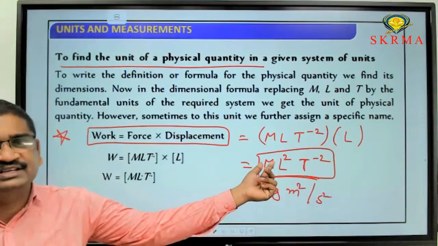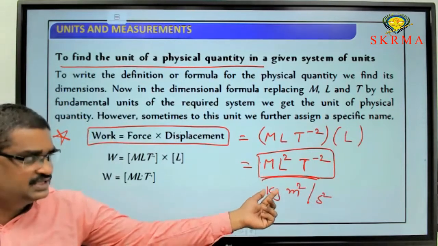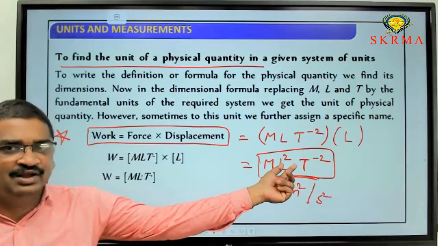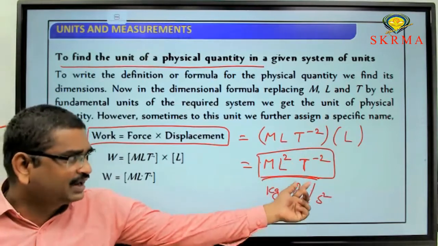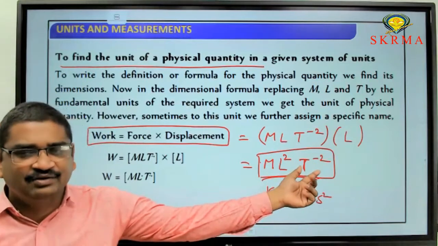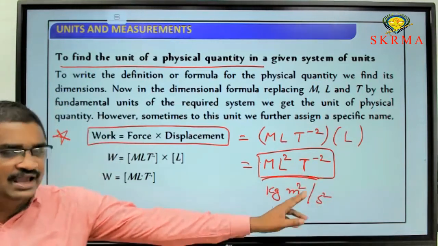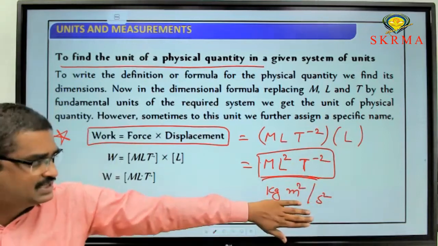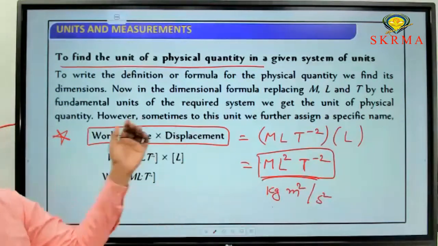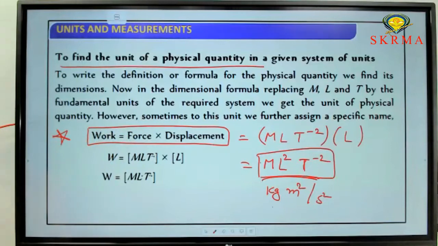So M represents mass. What is the SI unit for mass? Kg. L represents length. What is the SI unit for length? Meter. T represents time. What is the SI unit for time? Second. So kg meter square per second square. This is the SI unit for the quantity work done. Like this we can write the SI unit for each and every quantity in physics. This is the first application.